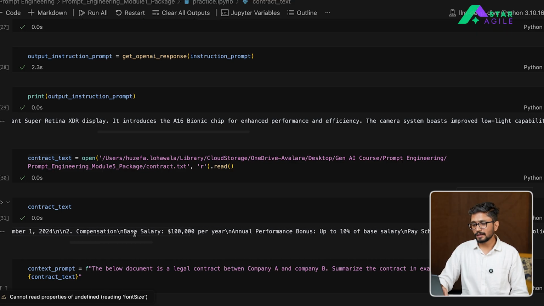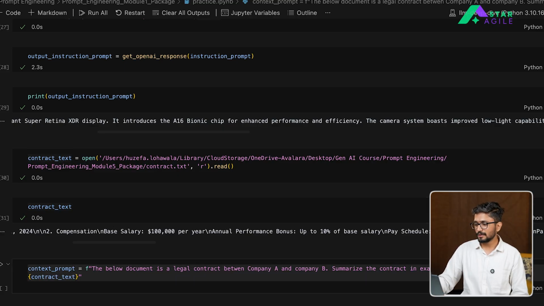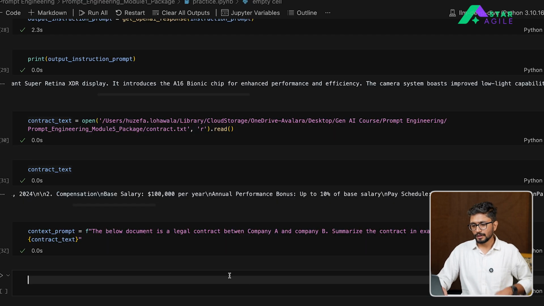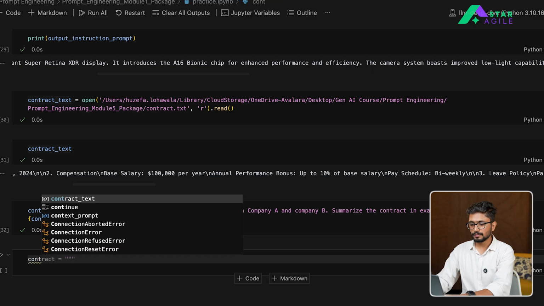And in this particular contract, you will see there are some details around the compensation and the bonuses and the leave policy and things like that. So what I want my model to do is basically take the legal document which is presented in this contract and summarize it in, let's say, if not 5, let's say in 10 bullet points. Right? So we can increase how much of a summary this model is supposed to generate. Okay, and then once done, we can then take the response from this contract.